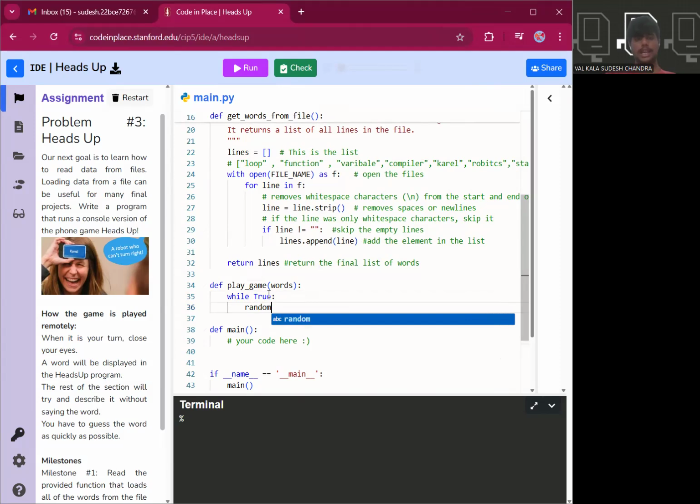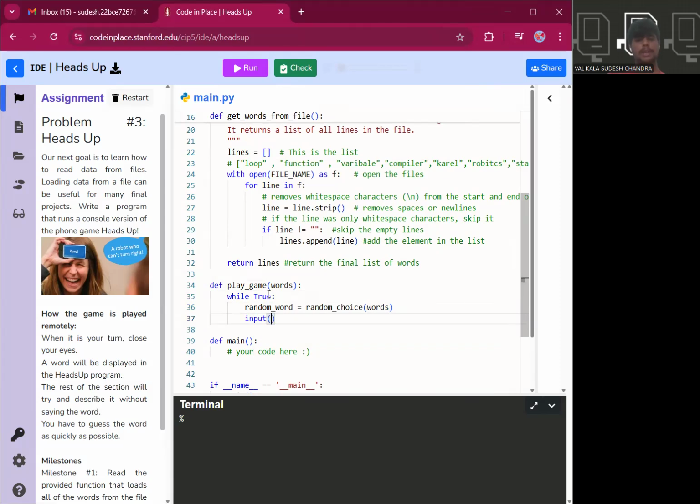After that, we take a random word using random choice of the words that we have. Out of the collection of words we have, we choose a particular random word and display that word. Once we have displayed it, what is the next thing we have to do? We need to describe it. The guesser has to guess it. Now for that, words is equal to get words from the file. We get the list directly.